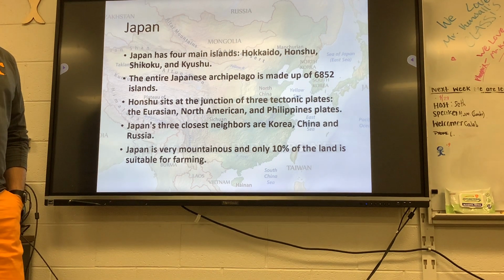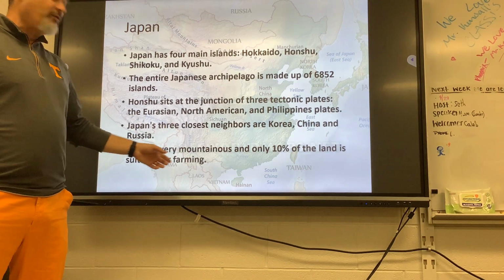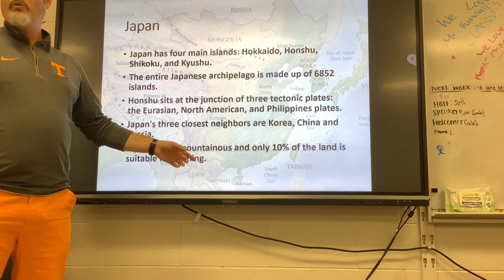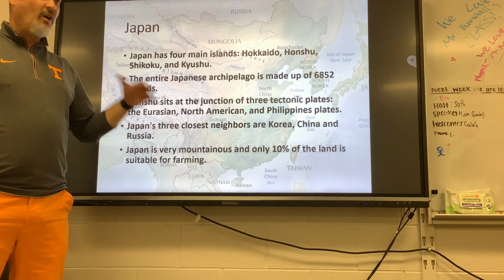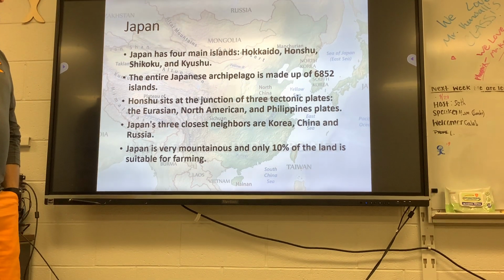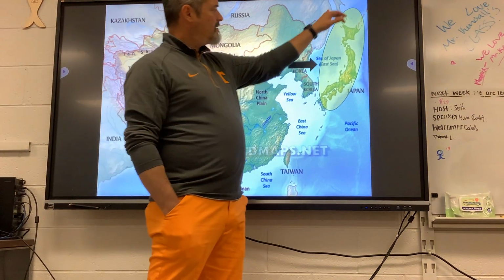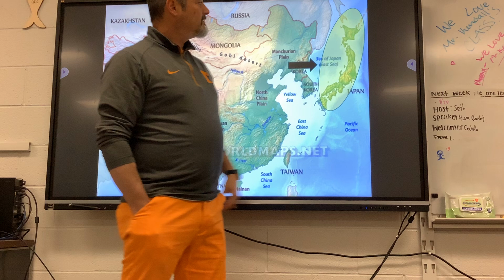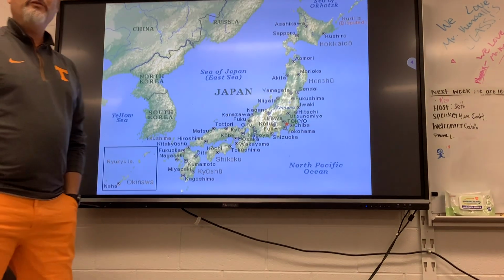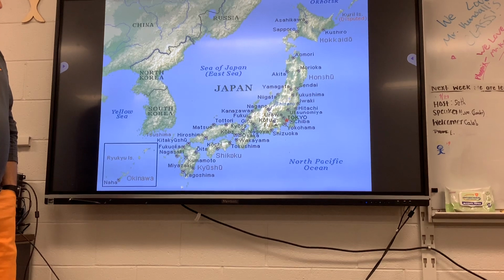Here's something interesting about Japan. Only 10% of Japan's land is suitable for farming. So where do you think people live? Just only in 10% of their entire land. Next. Here is Japan. Right there. 6,852 islands. Next.